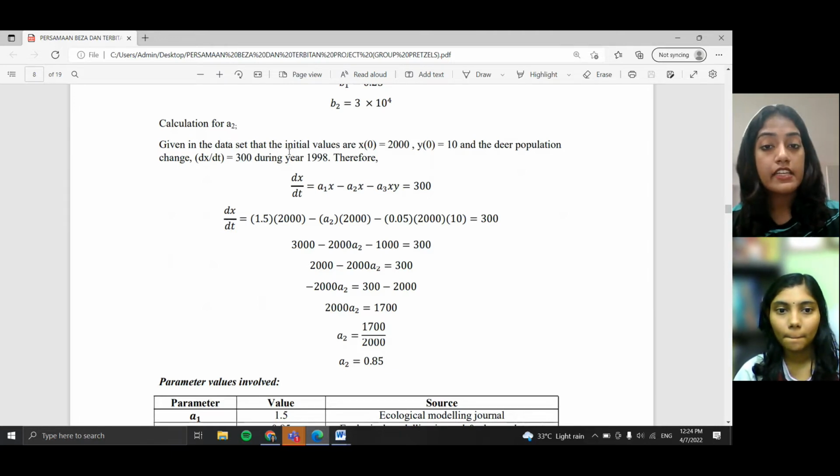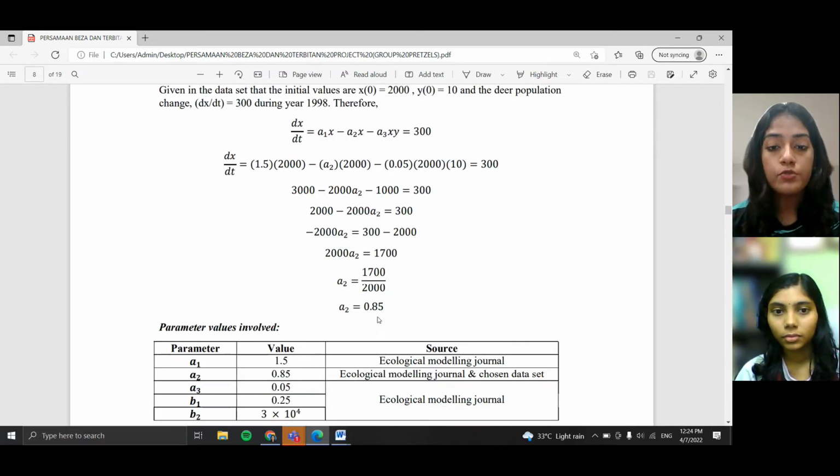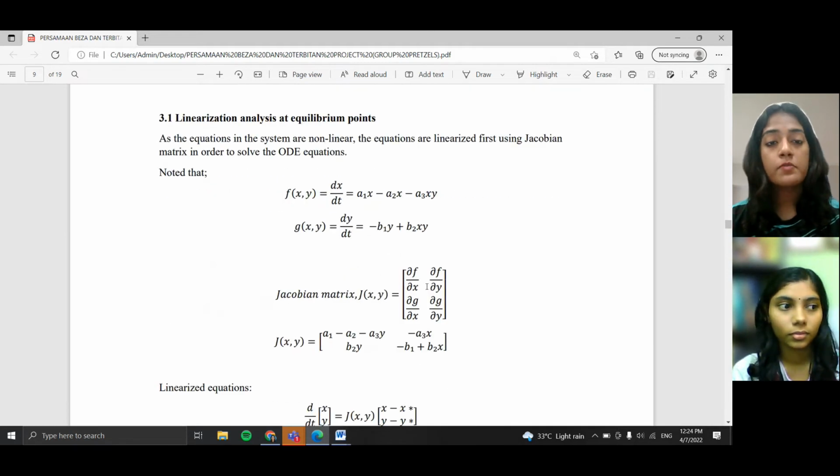Because given in the dataset that the initial values are x0 equals 2000, y0 equals 10, and the deer population change dx over dt equals 300 during year 1998. Therefore, we obtain the value of A2, which is 0.85. For problem solving, we start by linearization analysis at equilibrium points.